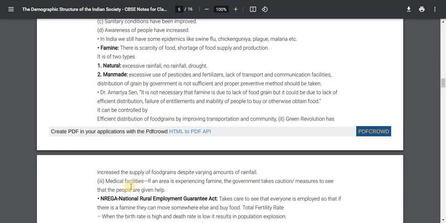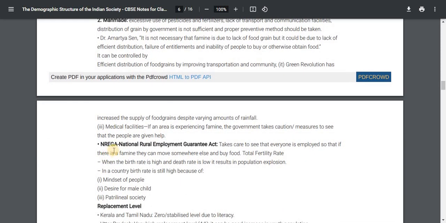Third, medical facilities. If an area is experiencing famine, the government takes caution or measures to see that the people are given help. NREGA, the National Rural Employment Guarantee Act, takes care to see that everyone is employed so that if there is a famine, they can move somewhere else and buy food.